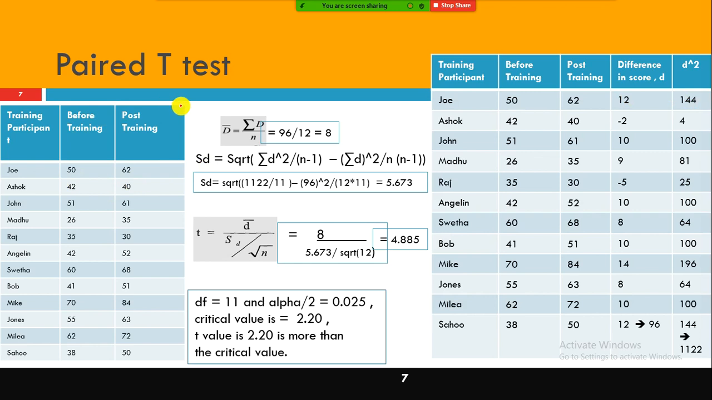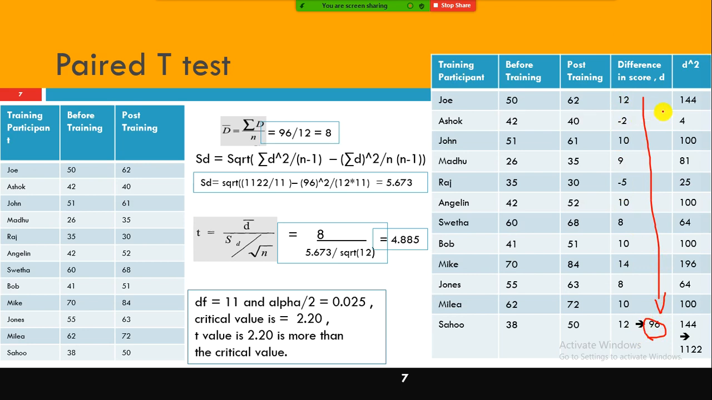look here, I just copy pasted this. What you need to find out is the difference between post-training minus before training. 62 minus 50 is 12, and 40 minus 42 is minus 2. We found the difference between the post and pre, before training. And then I added all these values. See here, negative values are there, still we added all these values.